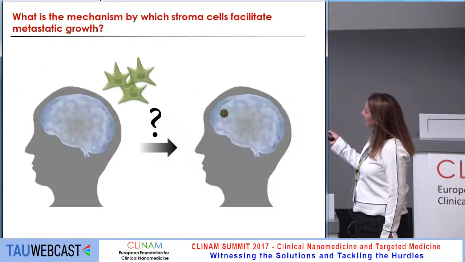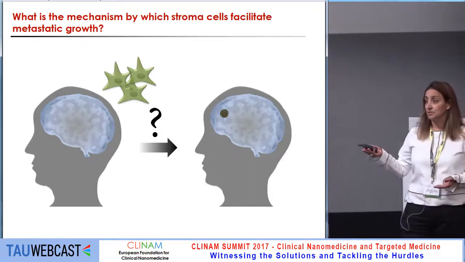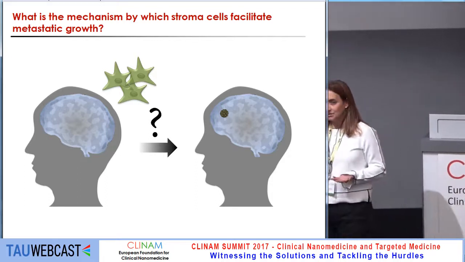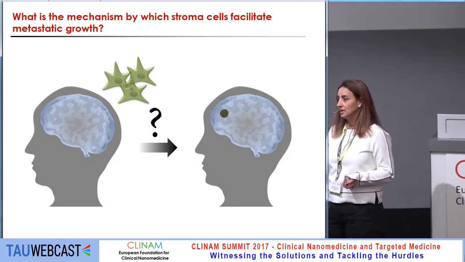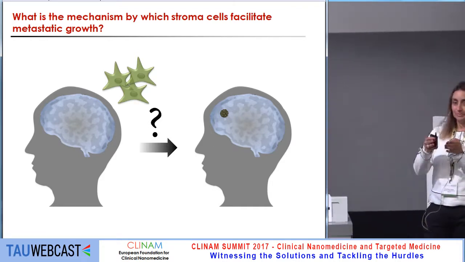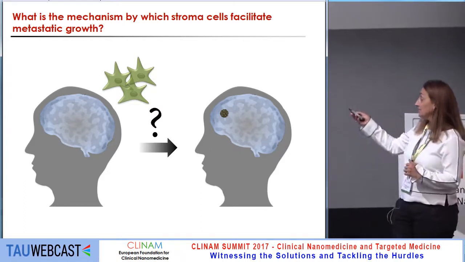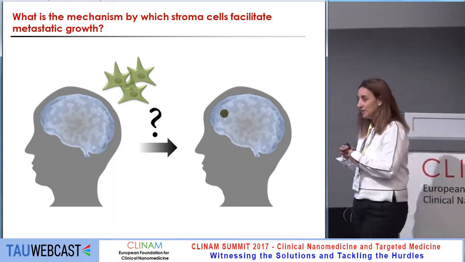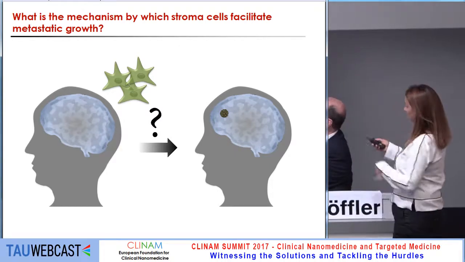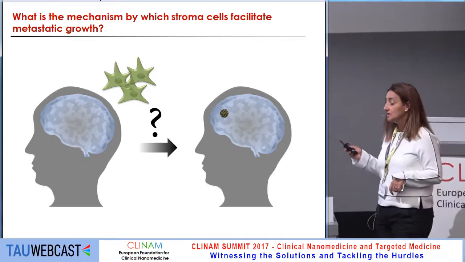But somehow it doesn't make sense, because we know that from all the organs in the body, and there were several talks here today and yesterday about the blood-brain barrier, this is the least trivial site. Some tumor cells that are circulating, imagine that they are in a river, will stop in the place where it's the most difficult for them to stop, and then extravasate there from those very tight blood vessels of the blood-brain barrier, and there they will sit in a very foreign environment and start creating those metastases. So we would like to know what is the mechanism by which the stromal cells facilitate this metastatic growth.